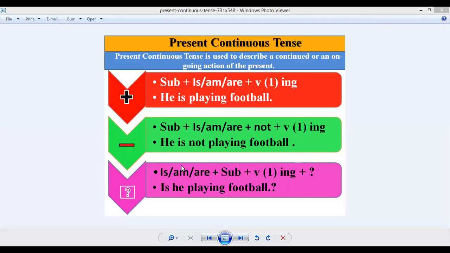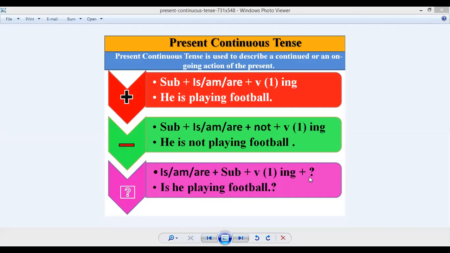Now we can see the formula of making a sentence in the present continuous tense here. The helping verbs are kept before the subject, and after the subject we have the verb, which should be in the first form, and that first form takes the ing form, and after the ing form we have to write the question mark as well. It is necessary that whenever you want to show an interrogative sentence, you write the question mark at the end of the sentence as well.